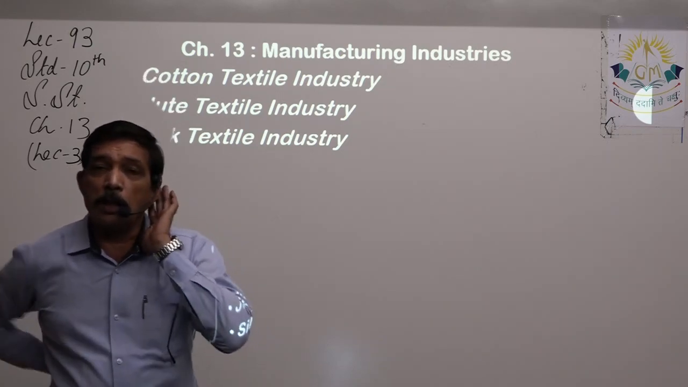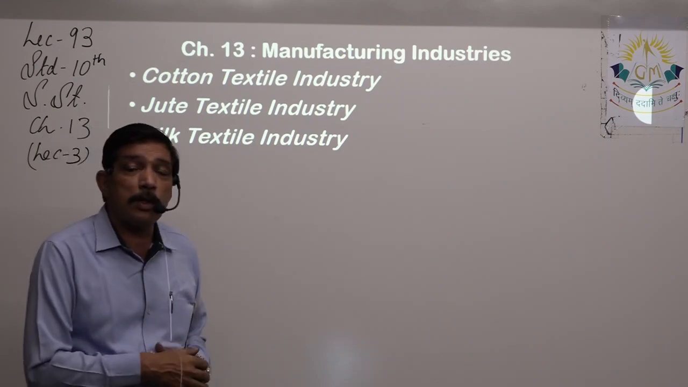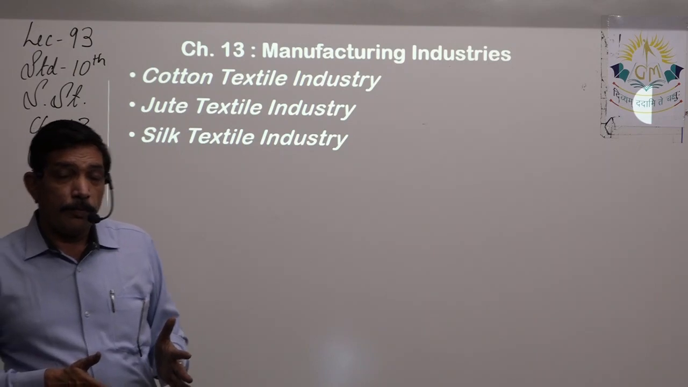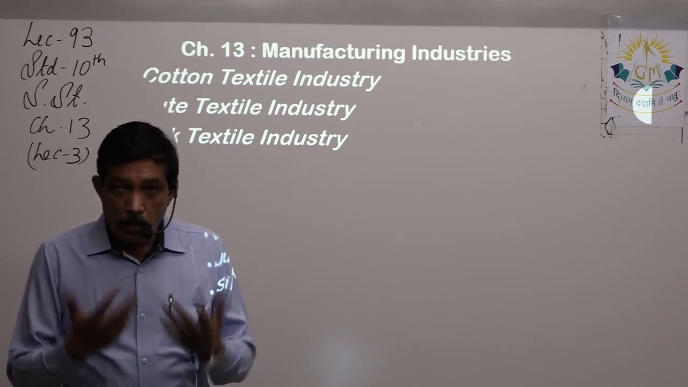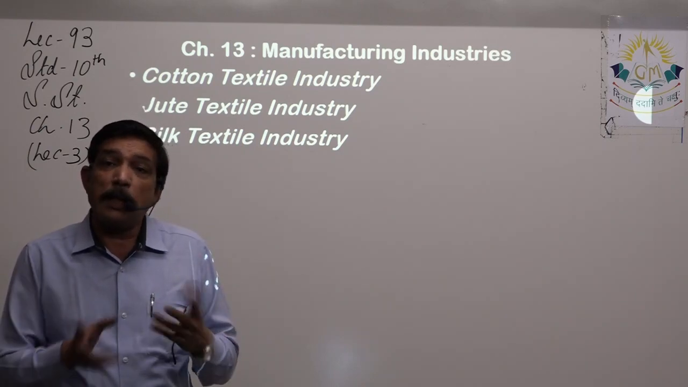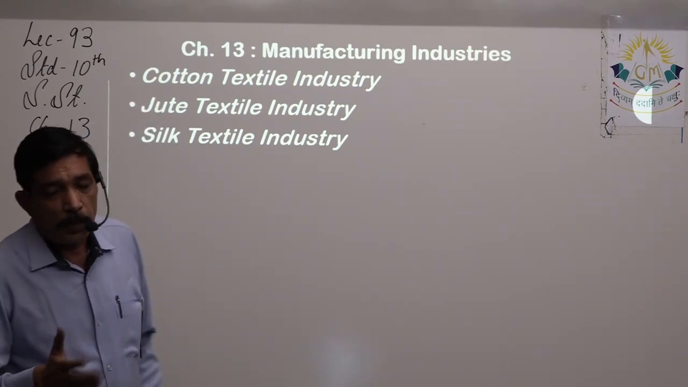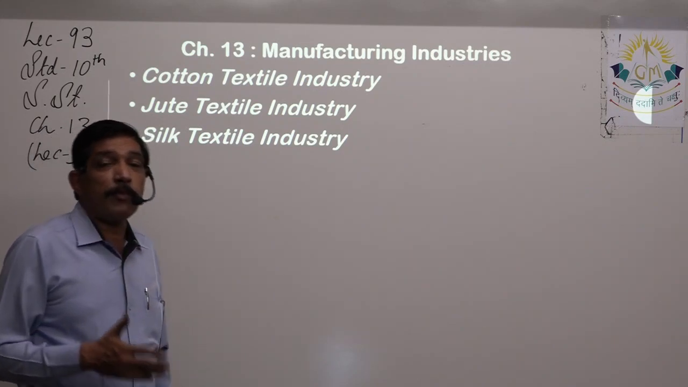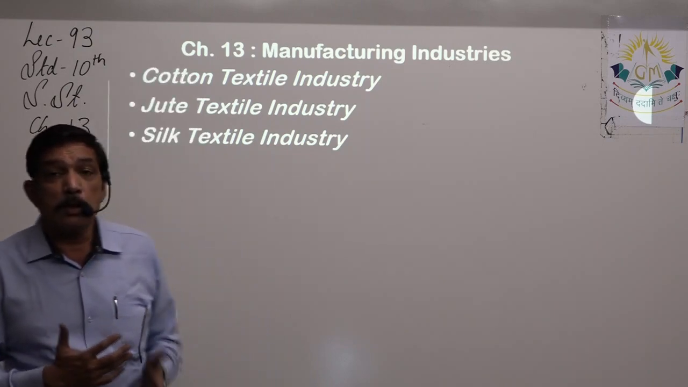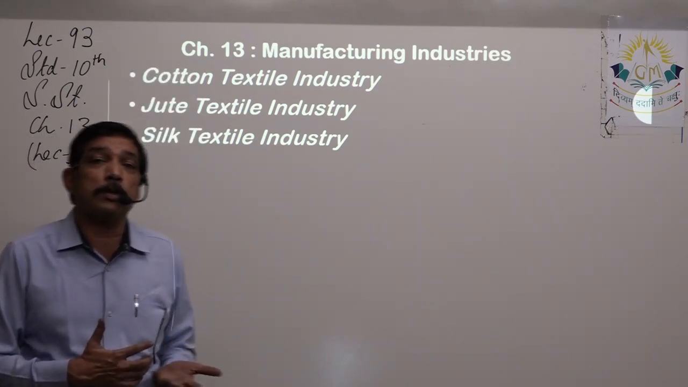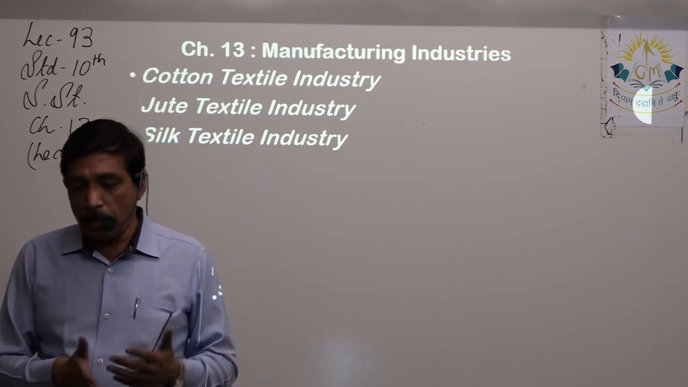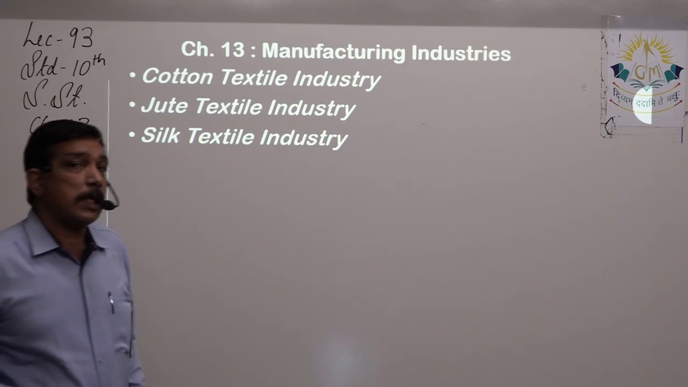Same way, the jute textile industry: 80% of the jute is produced by West Bengal, 10% by which state, and the rest 10% by other states. So which are those states? Names are also given. And what is the position of India? Second largest producer, largest exporter. We need to remember all these things. Which are the favorable conditions? Why has the jute industry developed mainly in West Bengal? Why is it favorable?